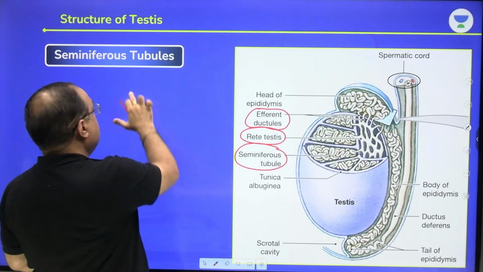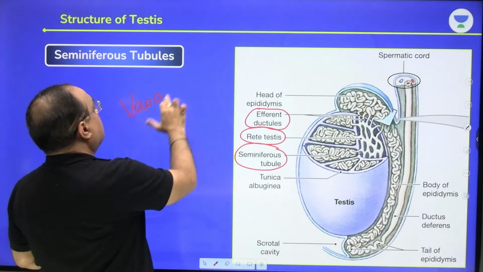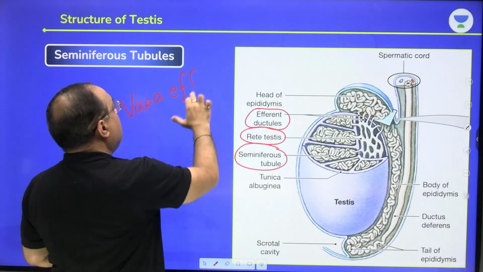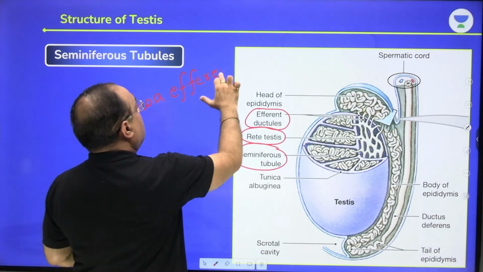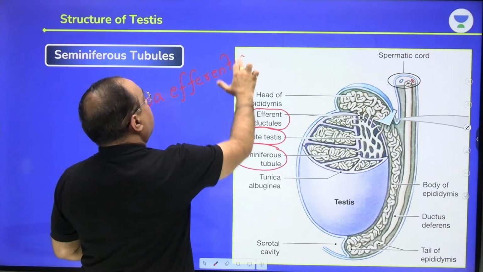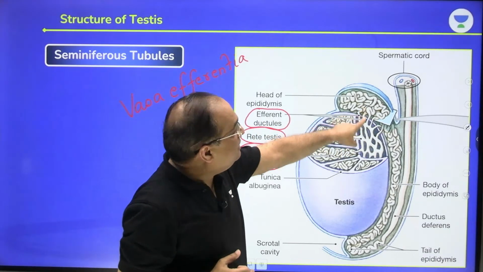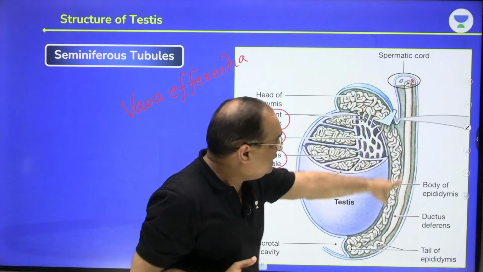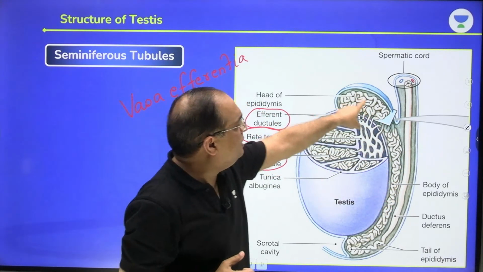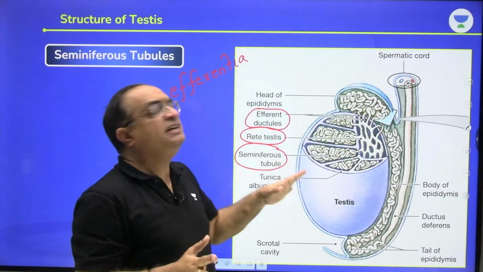Shall I write here? What are they called? They are called vasa efferentia or efferent ductules, right? So efferent ductules carry the sperms towards what? You can see there's another highly folded tubule, and that is called epididymis.